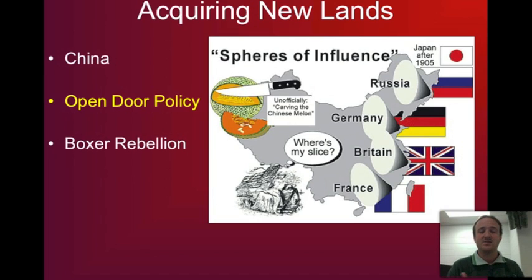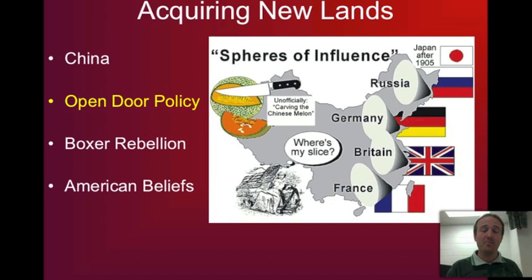So China rebels, and it takes the form of the Boxer Rebellion. And it lasts for about 2 months, and after 2 months it is put down. It doesn't achieve much more beyond that, except for the fact that the United States decides it's going to take a leading role in protecting all trading interests in China. And of course, by doing so, they're really protecting their own trading interests.